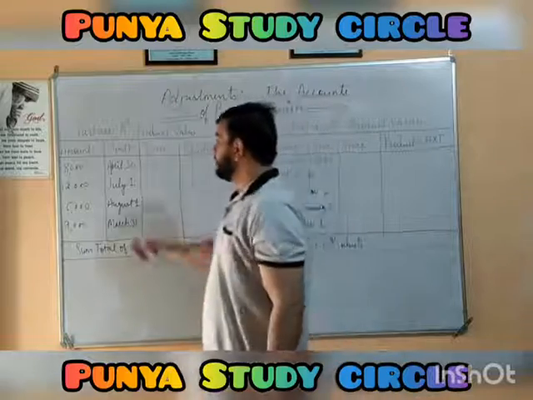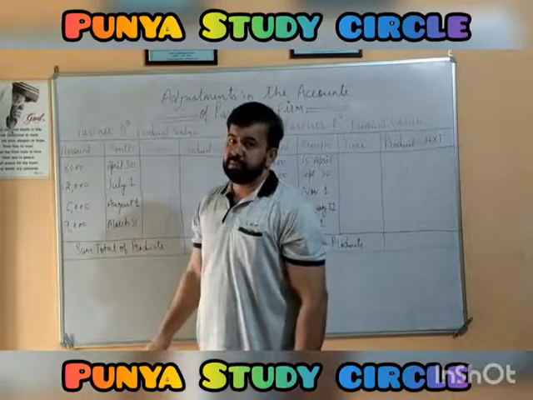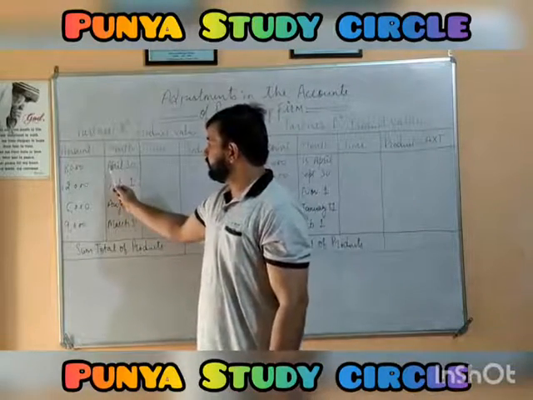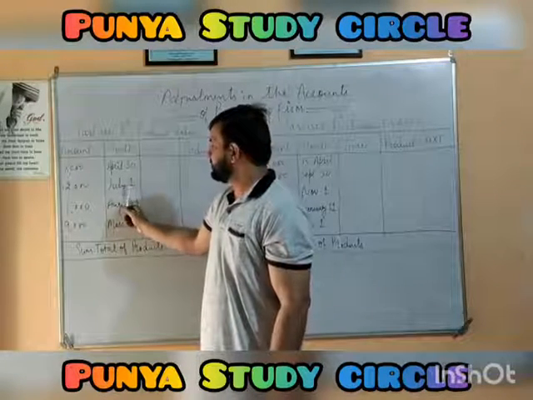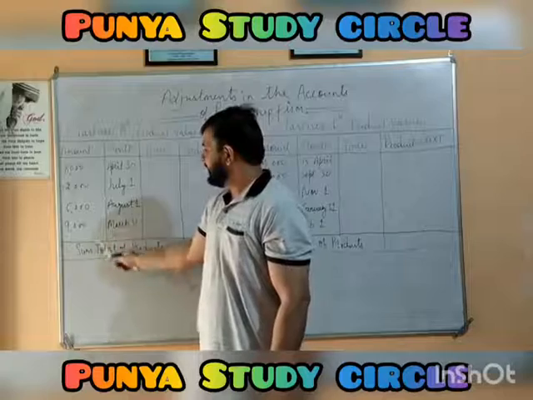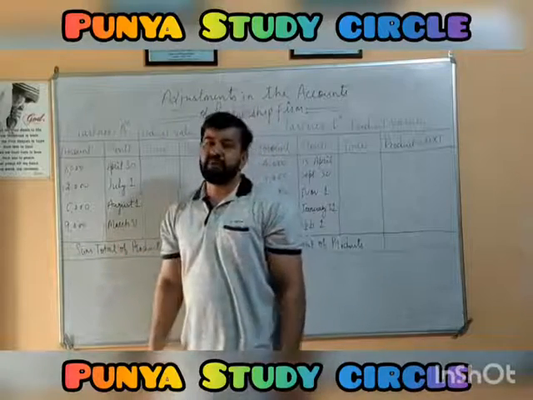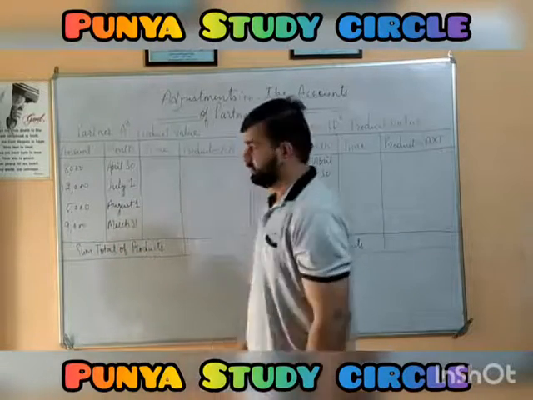Here we are provided with the date at which the drawing was made. As you can see here, the first drawing was made on April 30th, the second drawing on July 1st, the third drawing on August 1st, and the last drawing on the last date of the year, that is 31st March. Here,